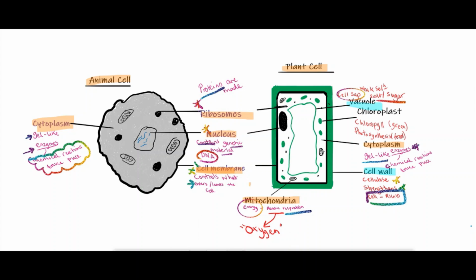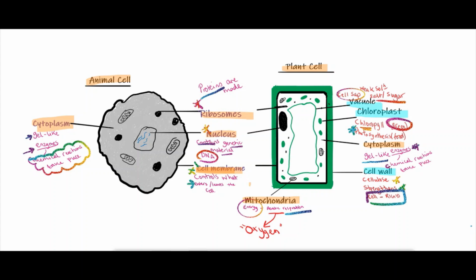Lastly, the plant cell also has chloroplast. Chloroplast contains a substance which is green called chlorophyll. Chlorophyll is vital in photosynthesis because it is chlorophyll that absorbs the sunlight.